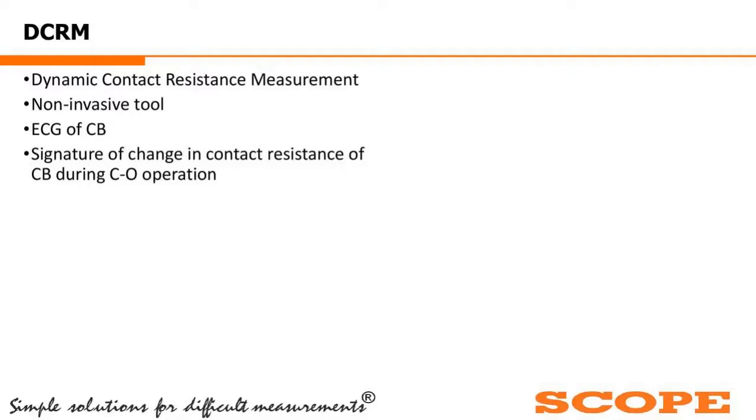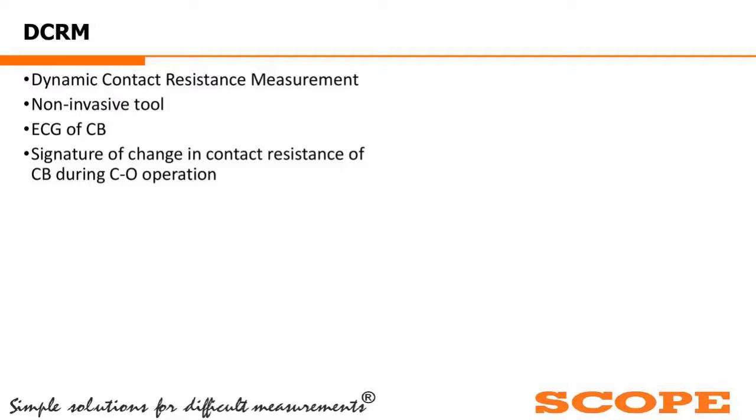DCRM stands for Dynamic Contact Resistance Measurement. By name itself, we are doing the contact resistance measurement in some dynamic way. When the breaker is in movement, during that dynamic condition, we are measuring the contact resistance. This could be the easiest way to understand it. First of all, I need not open the breaker. It is a non-invasive tool.